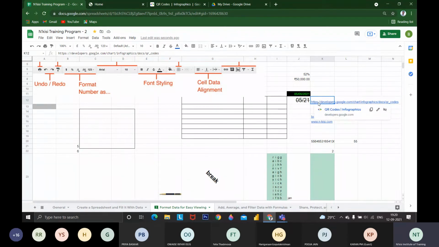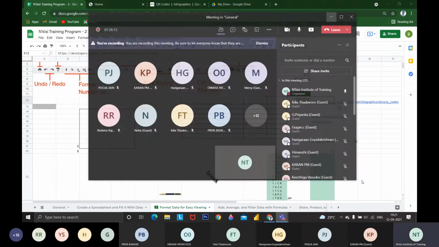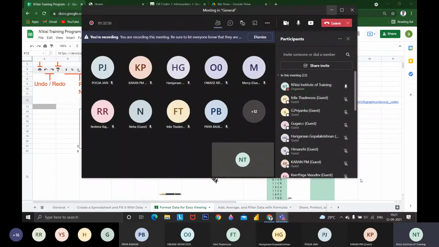Does anyone know what HTTPS is? HTTPS starts with hypertext. Can anyone complete it? I'm only speaking, no one else is there, right? Anyone know what HTTPS is?